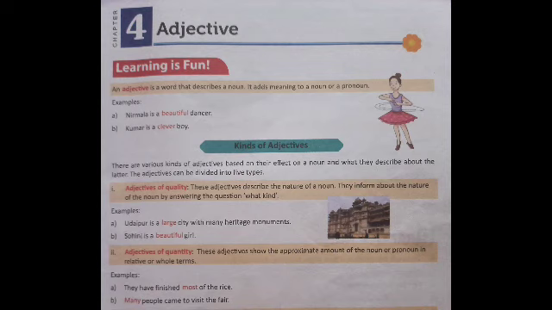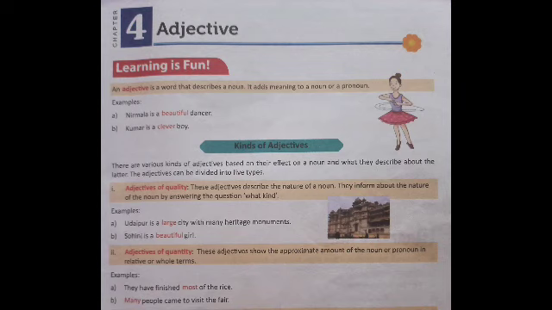Second type of adjective is adjectives of quantity. These adjectives show the approximate amount of the noun or pronoun in relative or whole terms. Amount of the noun or pronoun, that's why quantity. Look at the examples.